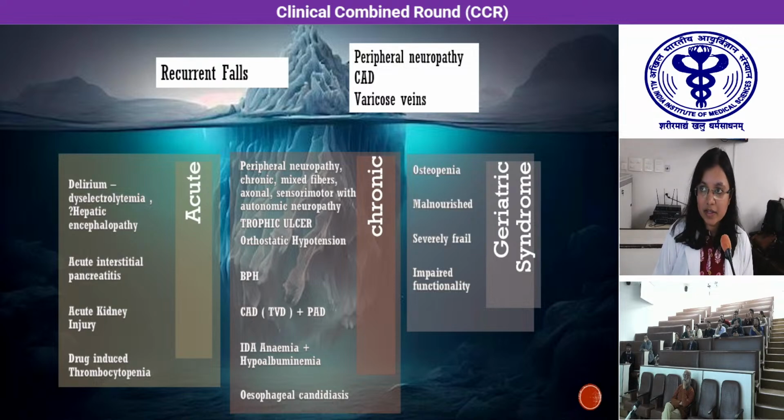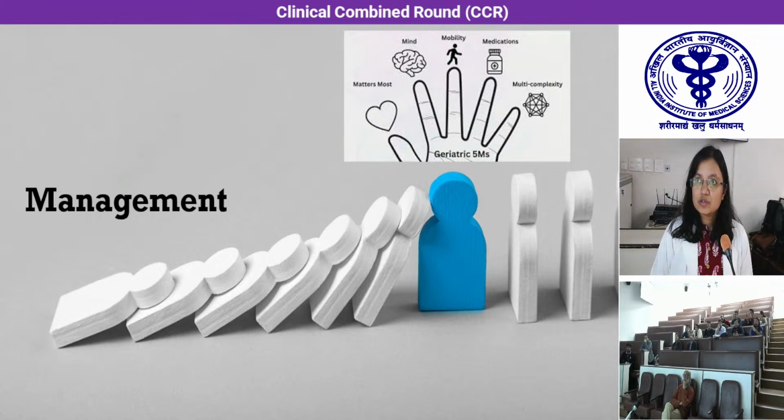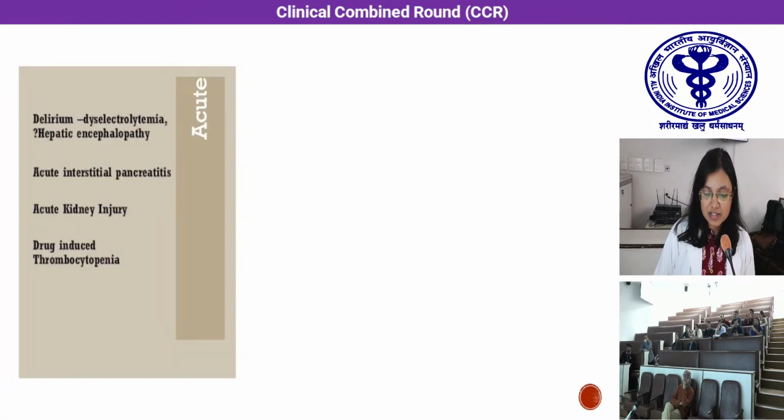On top of this, we also got the geriatric syndromes like osteopenia. He was malnourished, severely frail, and with impaired functionality. So managing the comorbidity is not just the case in our geriatric patient, but we considered what matters most to our patient. We tried to improve their cognition, mobility, medications, and multi-complexity, like in this case.